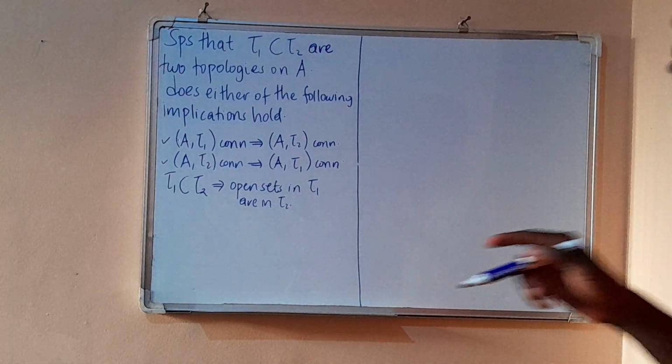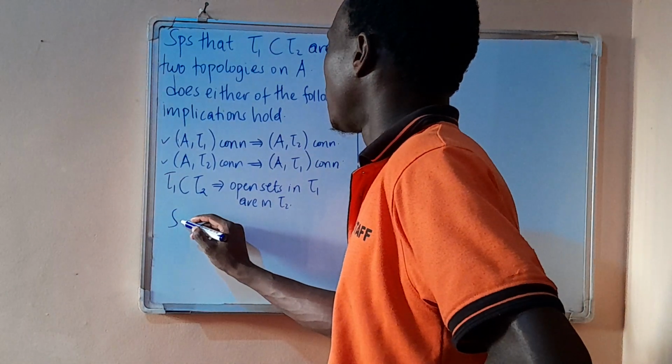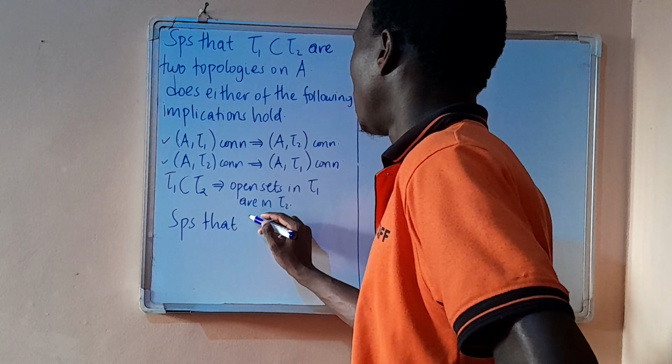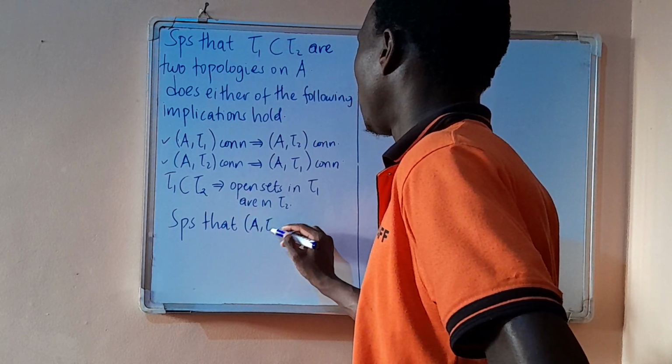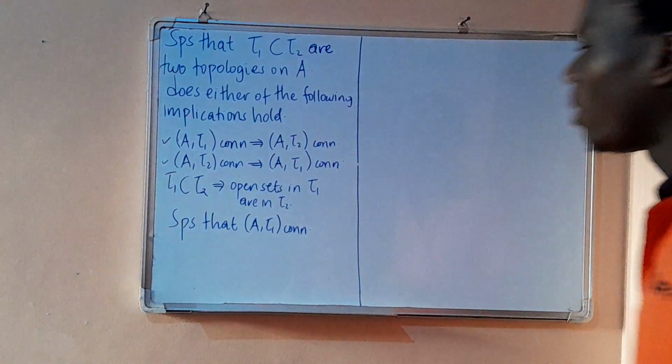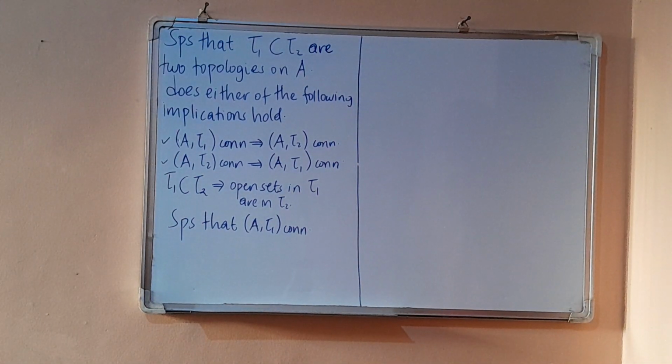Suppose that A with tau 1 is connected. What does that imply?